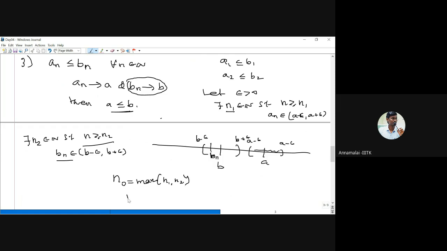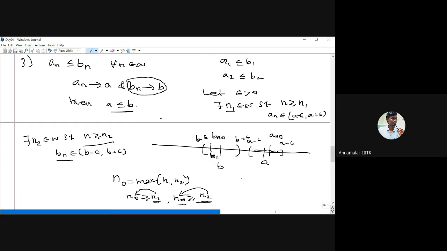Therefore, this n0 is bigger than or equal to n1, as well as bigger than or equal to n2. Already we know that after n1, all the an's belong to this interval. Therefore, in particular, a n0 is here. Again, this n0 is also bigger than n2, right? Therefore, the corresponding b n0 is here.